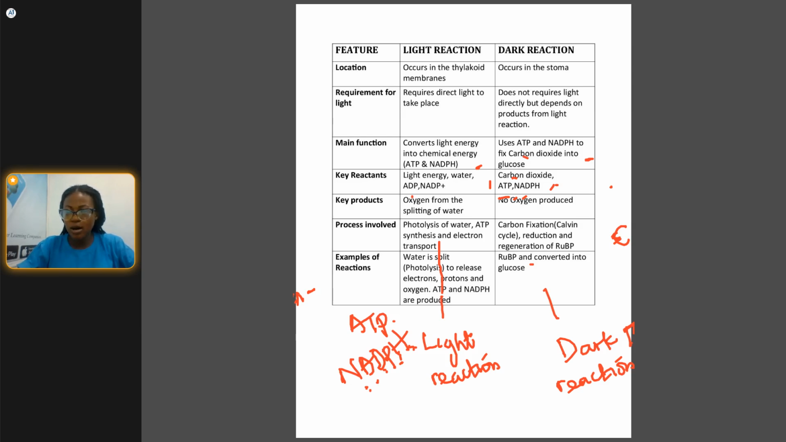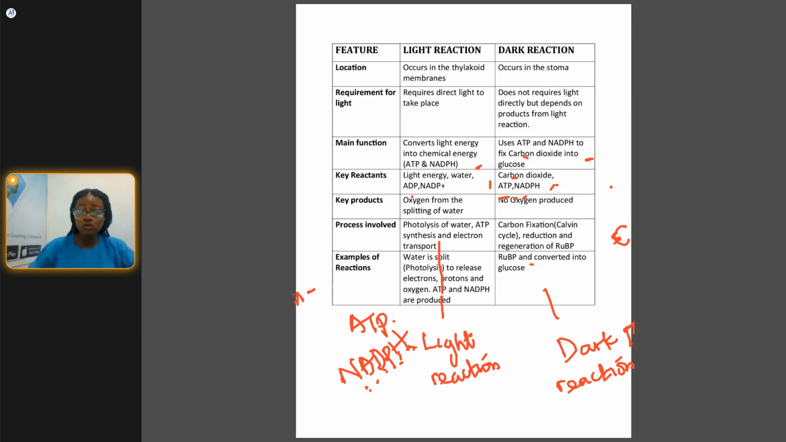Okay, so we move to the necessity of light. Why is light necessary during photosynthesis? Just like I explained earlier, light is necessary because it gives energy. The plant gets its energy from the light reaction. That is why light is very necessary.